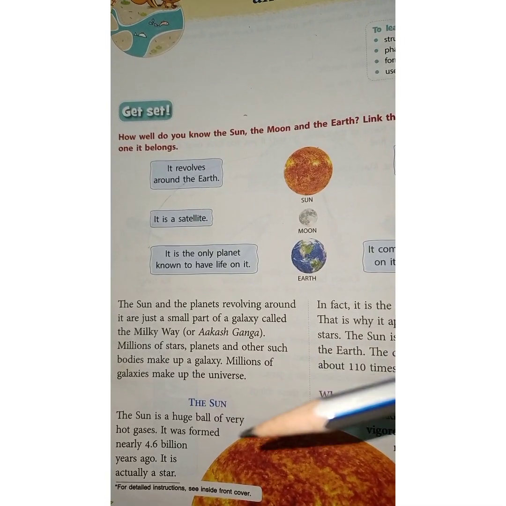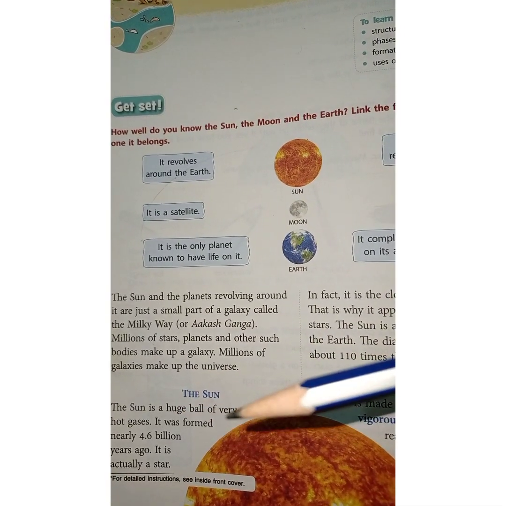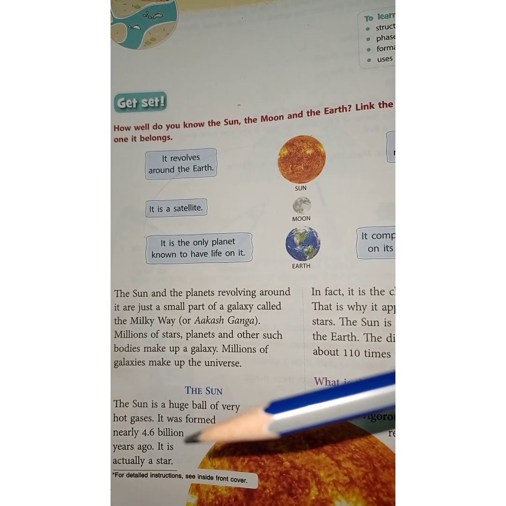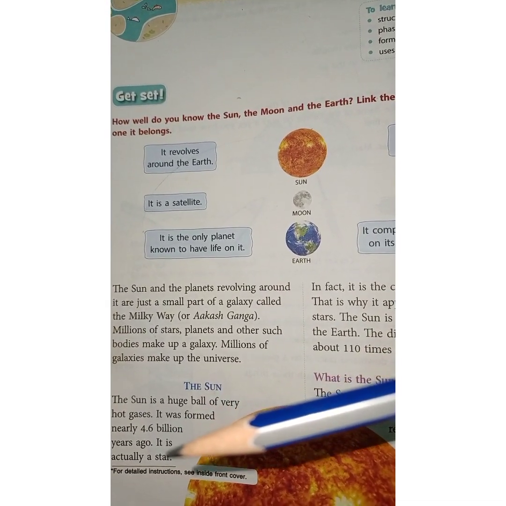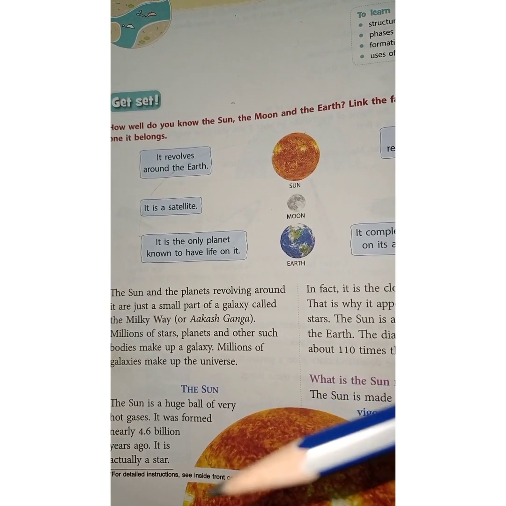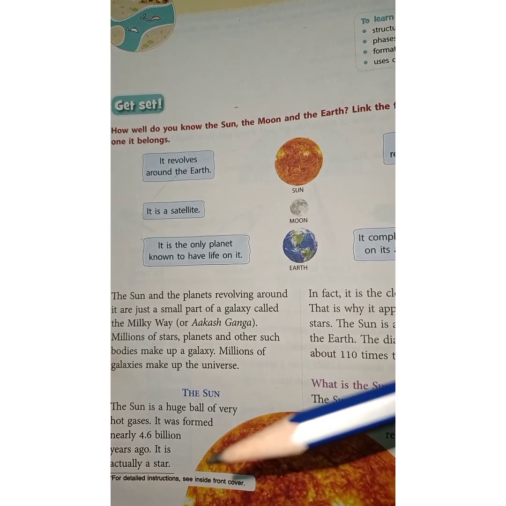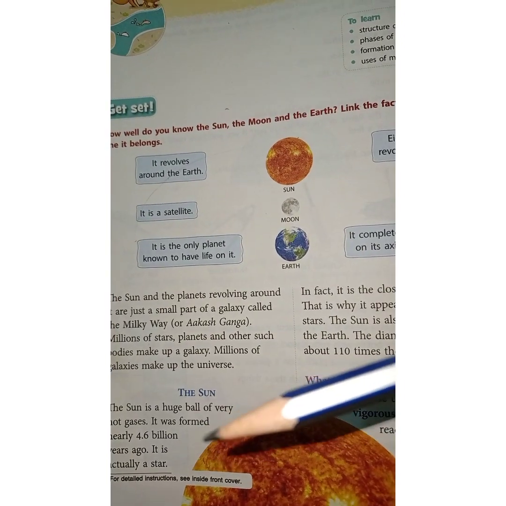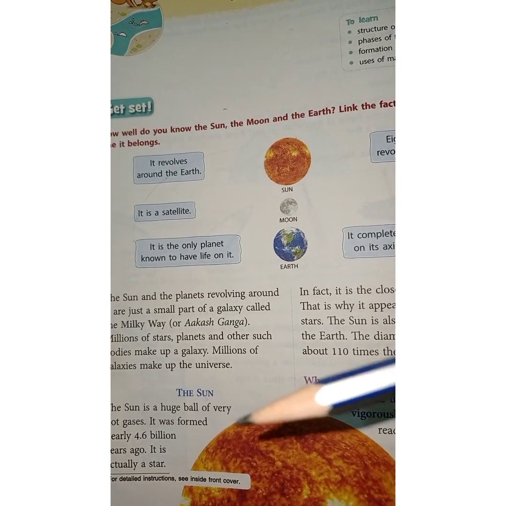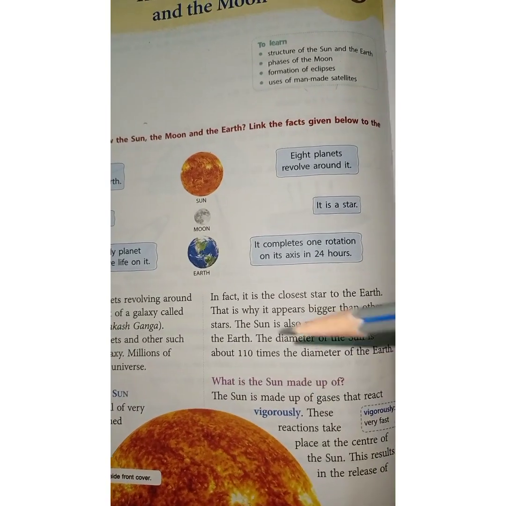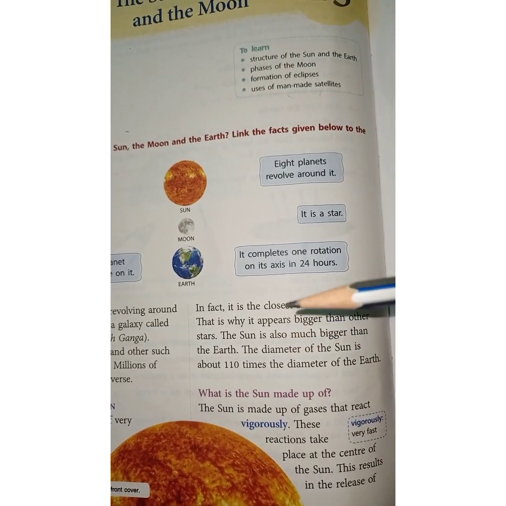So let us learn about the Sun. The Sun is a huge ball of very hot gases. It was formed nearly 4.6 billion years ago. It is actually a star. So the Sun is a star, and it is a very huge ball of fire. You can see here the image of the Sun. Okay, let us learn more about the Sun.